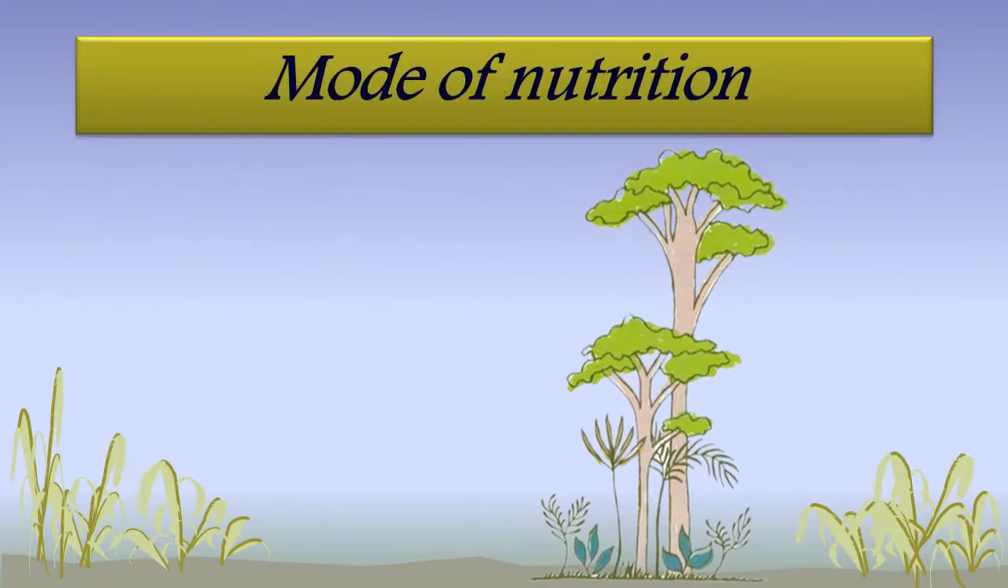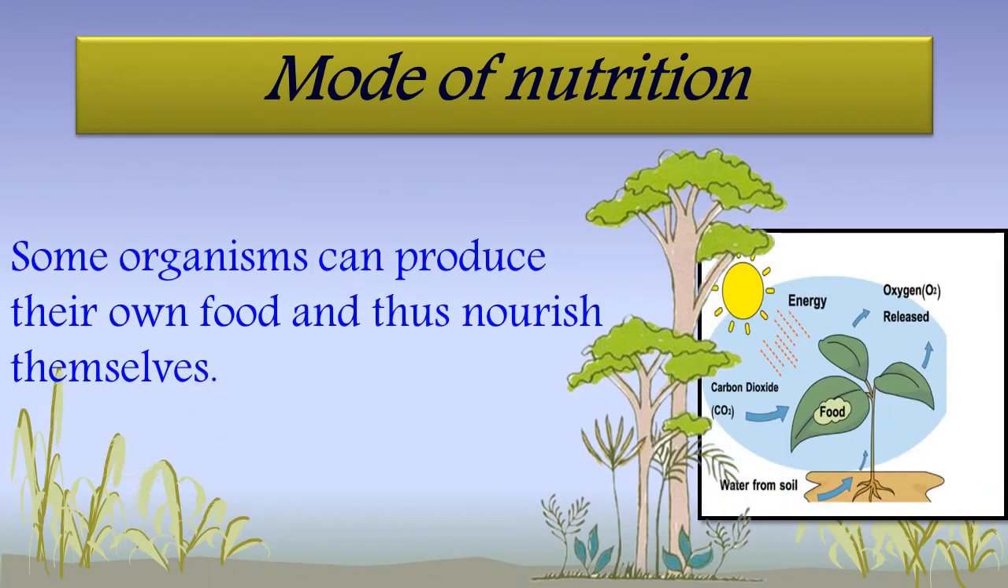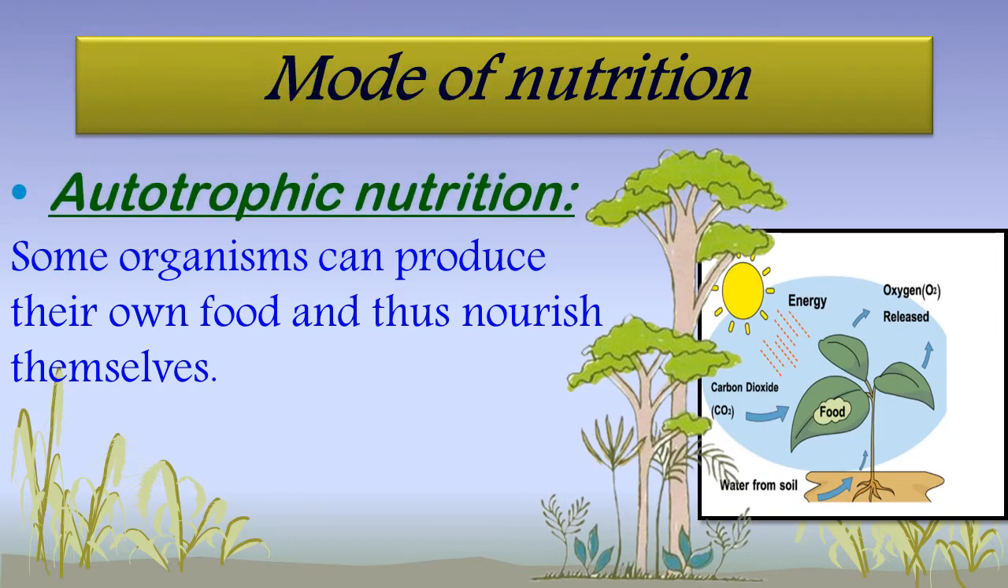Okay, now here the modes of nutrition. There are two types or two modes of nutrition. First, some organisms can produce their own food and thus nourish themselves. That means student, we know that plants prepare their own food in the presence of sunlight by the process of photosynthesis. They prepare their food by themselves, and that food is used by the plants only. This is called autotrophic nutrition. That means they prepare their own food in the presence of sunlight, and that prepared food is used to nourish themselves only. So this is autotrophic nutrition.